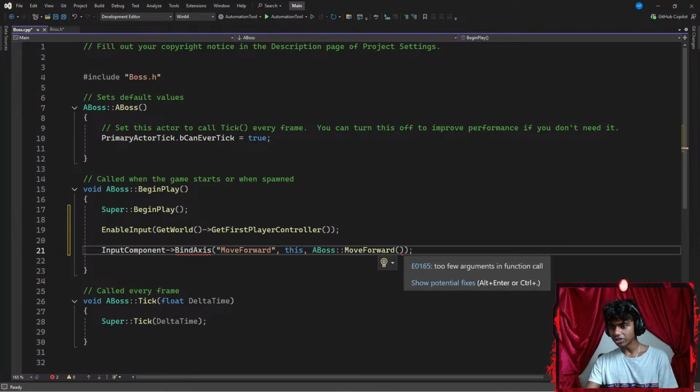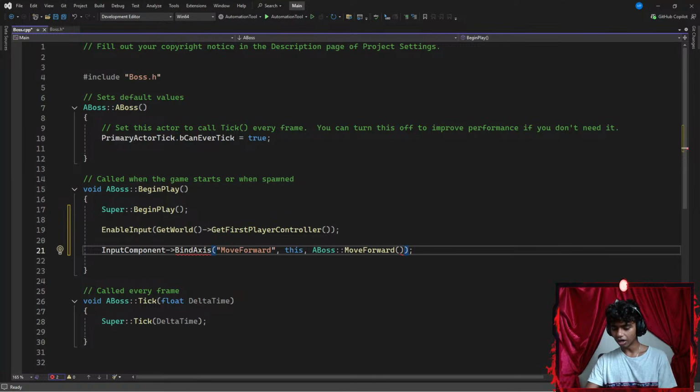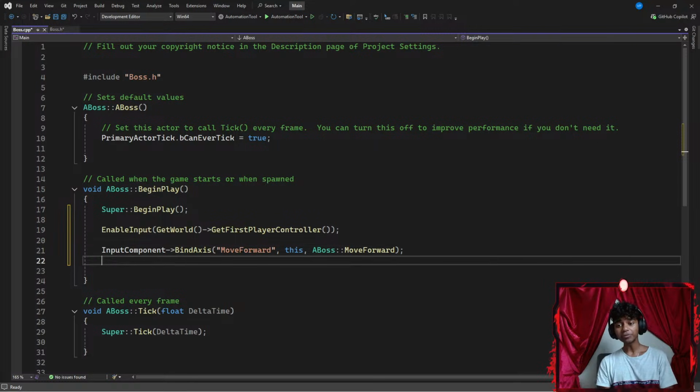Okay, I don't think the MoveForwards method needs parentheses. Okay, maybe I don't add any parentheses here. Okay, perfect. Once I'm done with that input component, I'm going to go ahead and add another input component. So I might go with something like InputComponent.